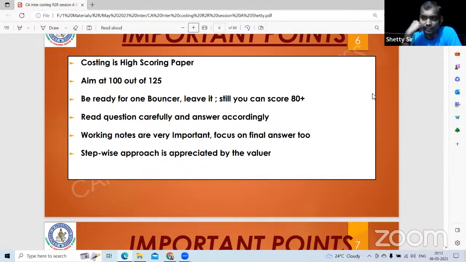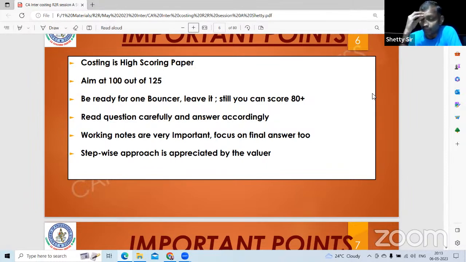Accounts and costing have a difference. In accounts, even if working notes are correct, you may still end up with 70-80. In costing, the final answer also to the extent possible. At least out of 500, effectively around 10 to 15 questions you'll be attempting because there are sub questions, around 4-5 questions to the point, then easily 40+ will come. It can be 100 also.